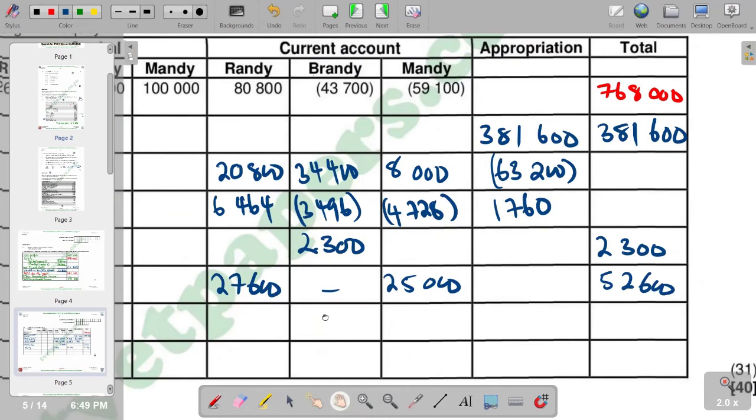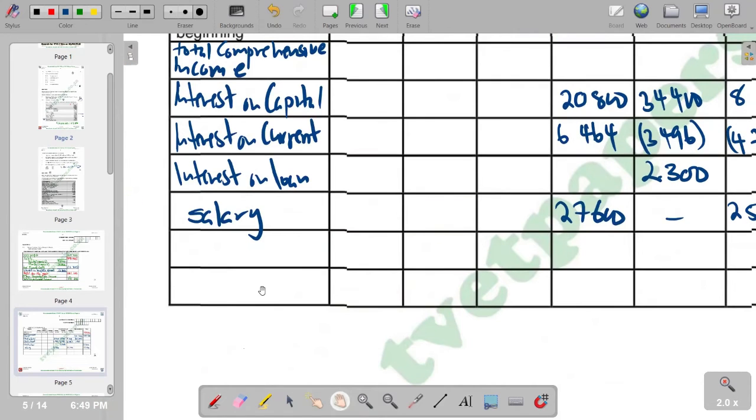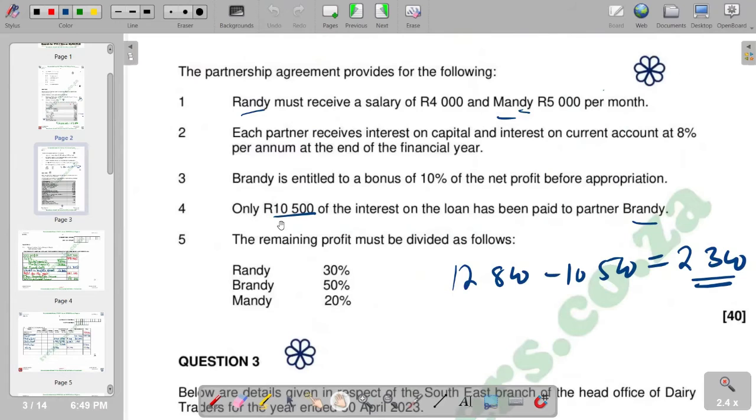Then we move on to the next part. From salary, we are supposed to have our bonus. Brandy is entitled to a bonus of 10% of the net profit before appropriation.